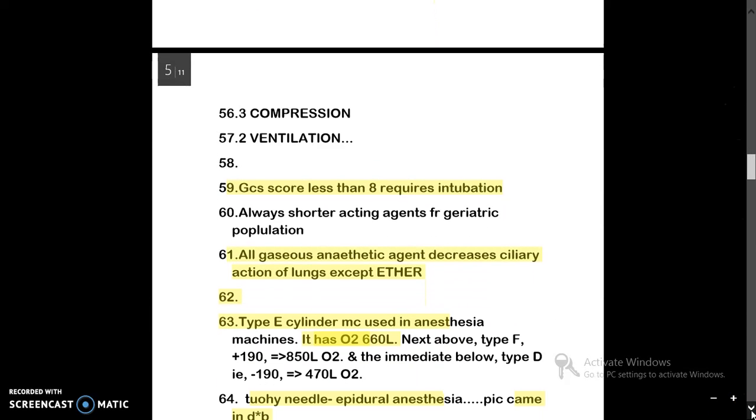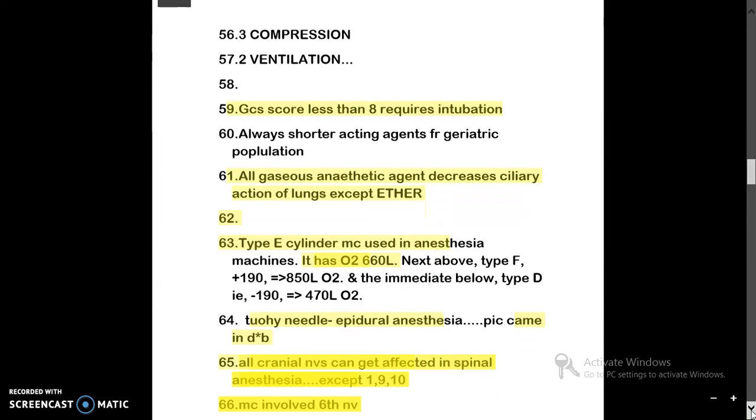These are just one-liners which may be asked and important for you all. Then this one is very important, that type E cylinder is most commonly used in anesthetic machines and it has O2 of 660 liters. The next above type of cylinder which is used is F type, which has 850 liters of O2, and immediately below is type D, which has 470. So you have to remember the values as 660, 850 and 470.